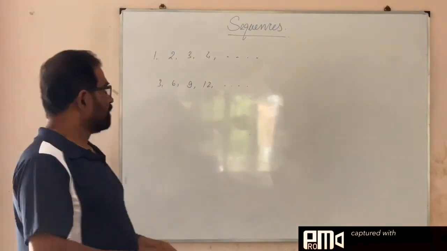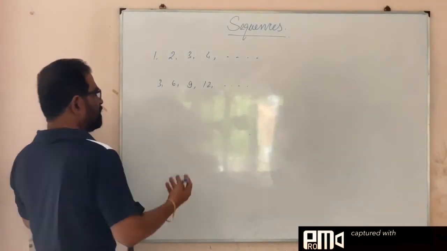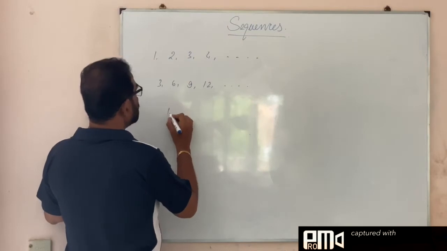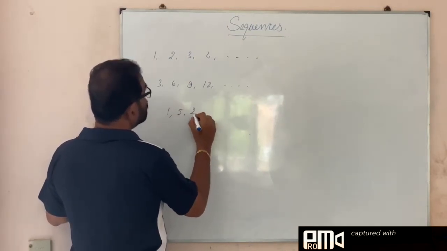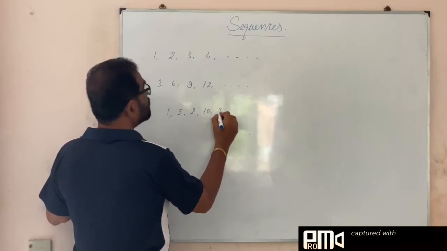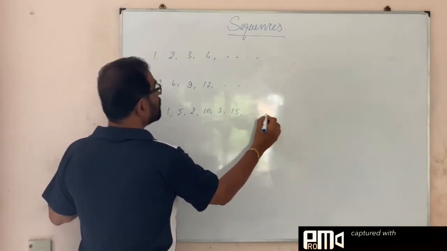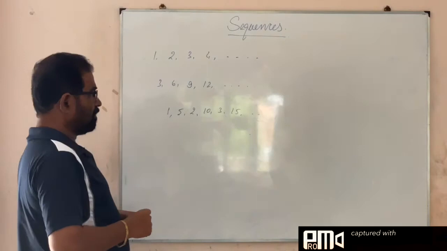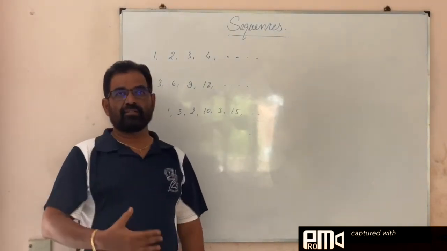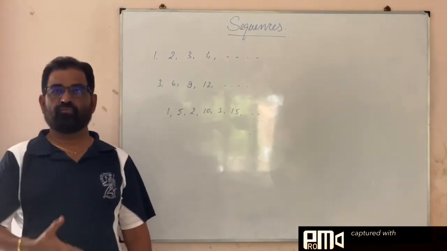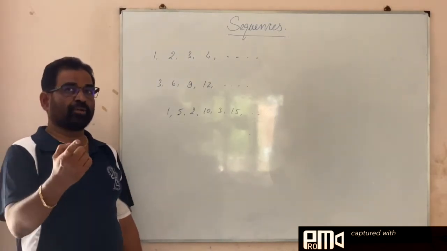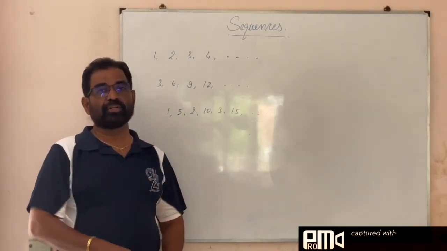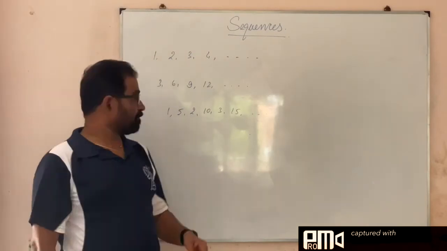Now, some other thing I show you. See, this is 1, 5, 2, 10, 3, 15. Am I increasing the numbers by 1 or 2 or 3 or 4? It's not like that, right? But you can identify the pattern followed here. What is the pattern followed here?